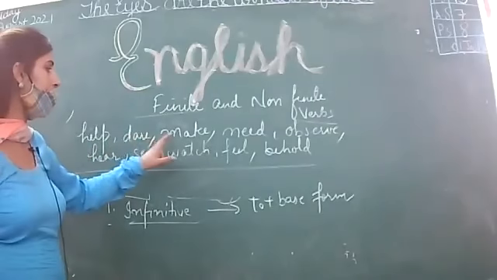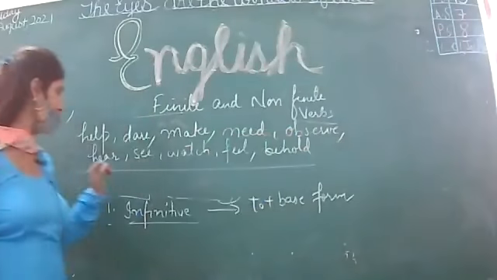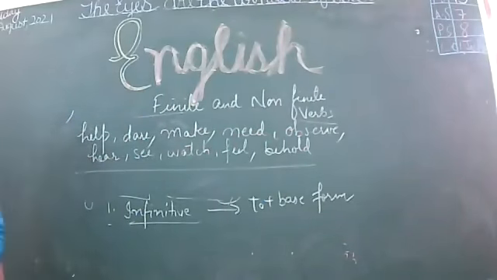How dare you to help me to make your friend? You need to observe, hear, see, watch, feel, and behold. In this manner, I have learned the whole sequence. So with these, we will revise these examples at the end. These are the various kinds of infinitives.